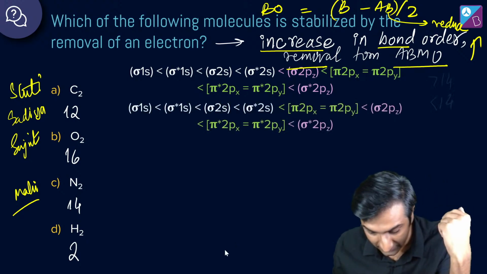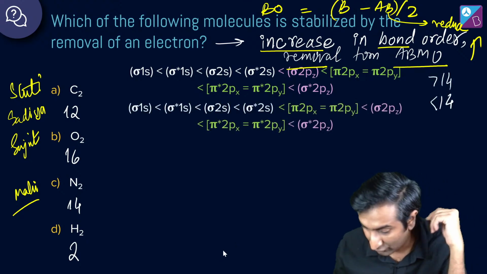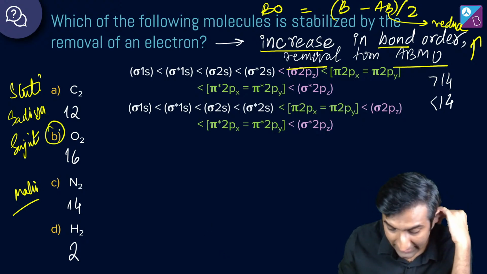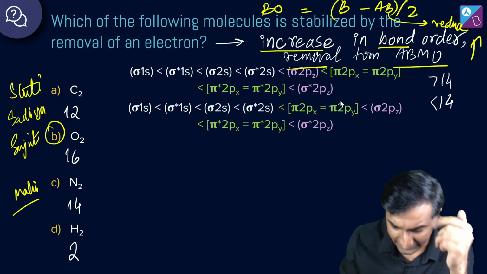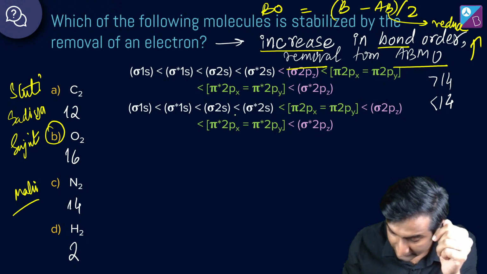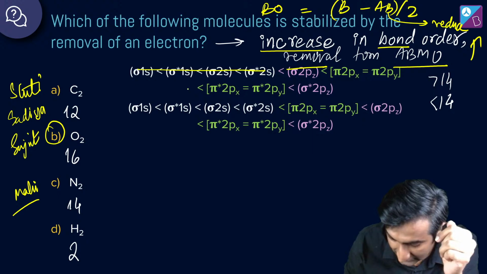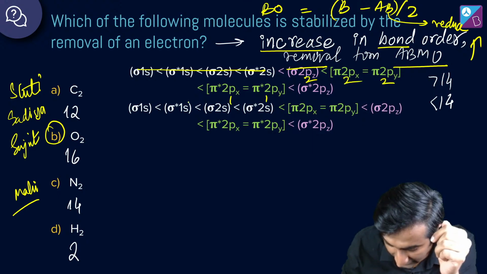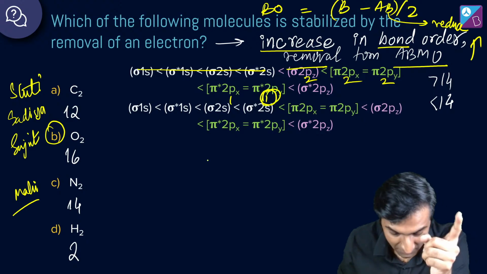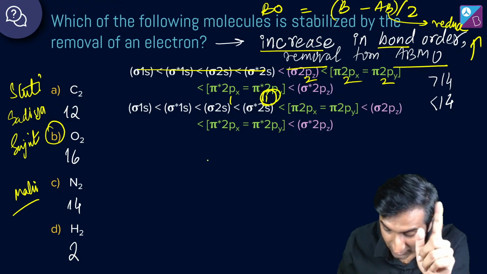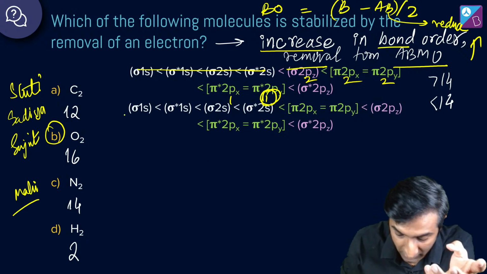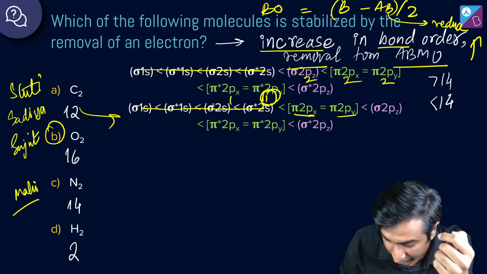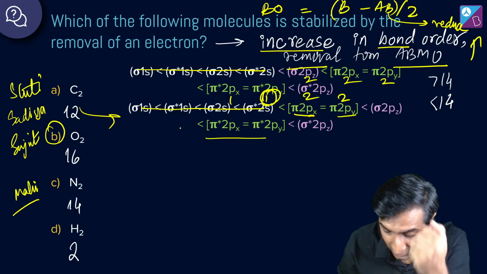खैर, here I have less than 14, greater than 14, I've written again. Okay, stabilized by the removal of electron. चलो B ही side सीधे पहले देख लेते हैं. ये कौन सा है? Greater than 14, मतलब कि 8, 9, 10, 11, 12, 13, 14, 15, 16. अरे हाँ, ये है anti-bonding में, पकड़ा गया, पकड़ा गया. Nobody else even reaches anti-bonding, to be honest, because if I look at carbon, 12 is going to be 8 and then 4: 1, 2, 3, 4. It doesn't reach the anti-bonding orbitals.